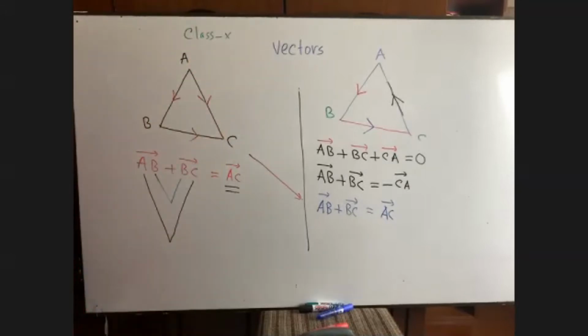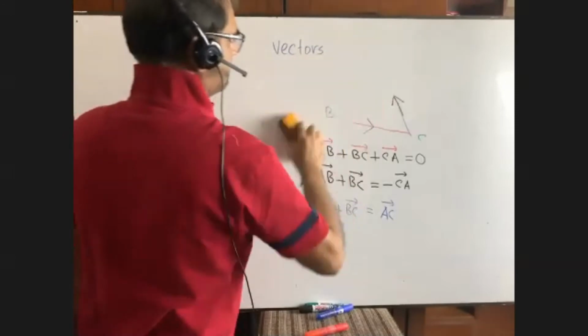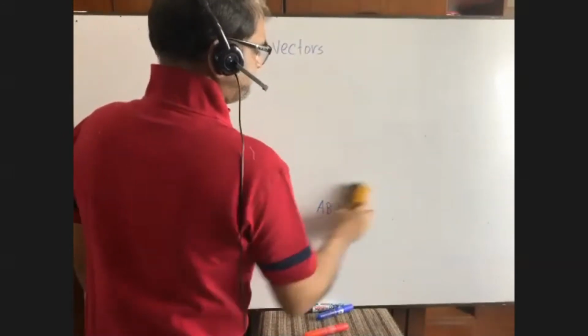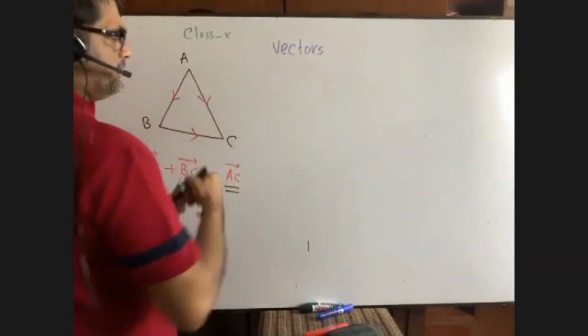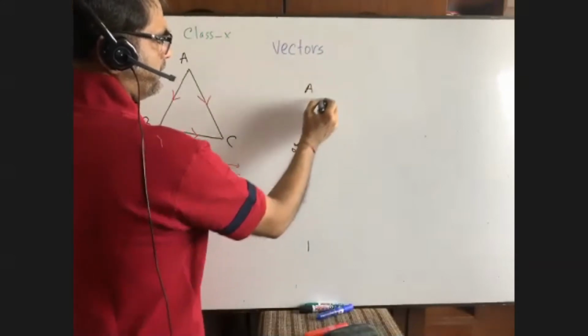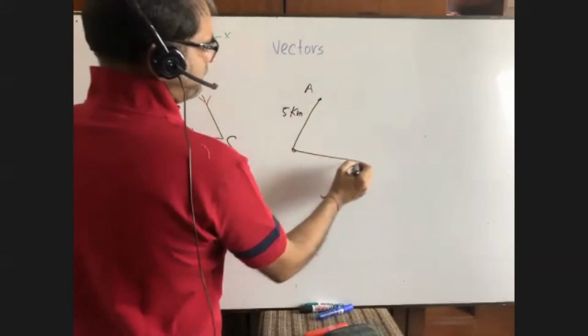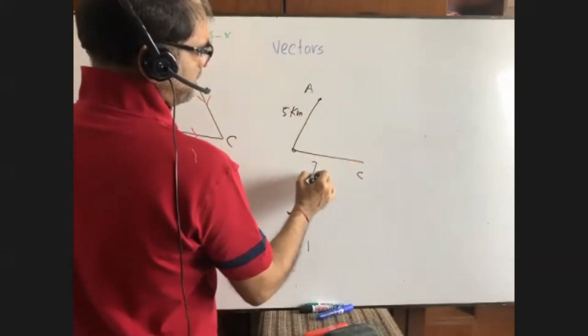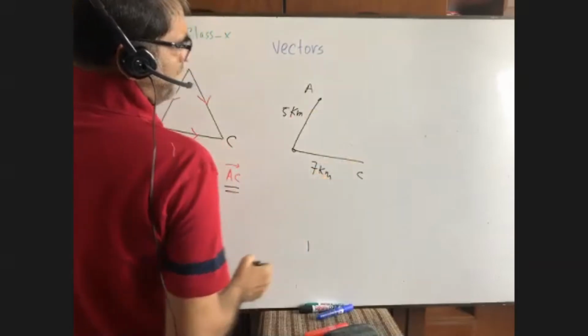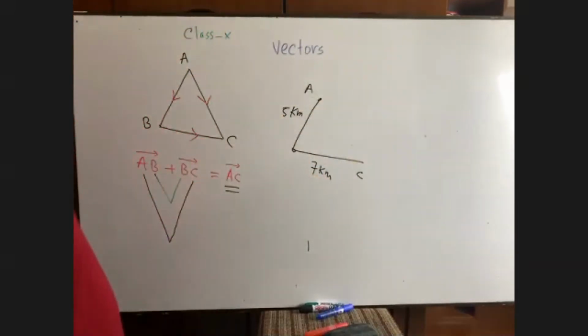It is vectors. If you don't understand, please let me know. Suppose it is a place A, it is B, it is 5 kilometers. Now it is C, it is 7 kilometers. Actually, you have traveled 5 plus 7 equals 12 kilometers.